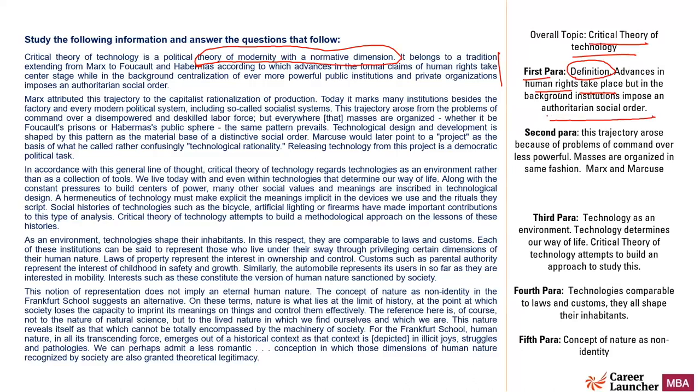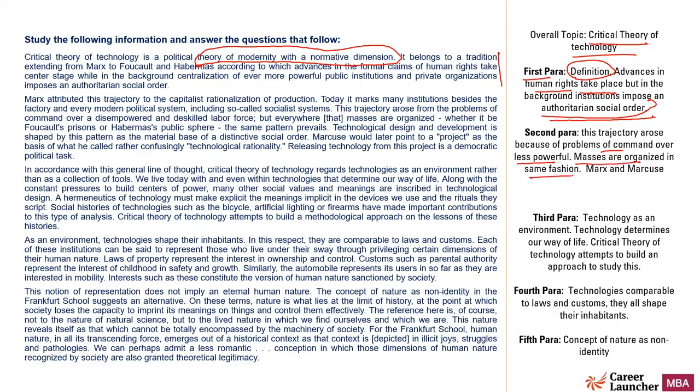So what happens in critical theory of technology? In this they talk about human rights. It is the centerpiece about which they talk, but in the background the institutions impose an authoritarian social order. Now the second paragraph talks about this trajectory arising because of problems of command over the less powerful. So once again, reiterating what has been said in the first paragraph, that authoritarian social order is imposed because they have power over the people who are less powerful.